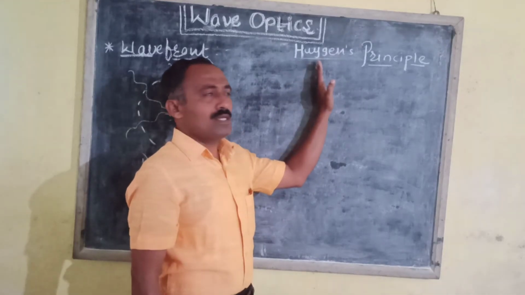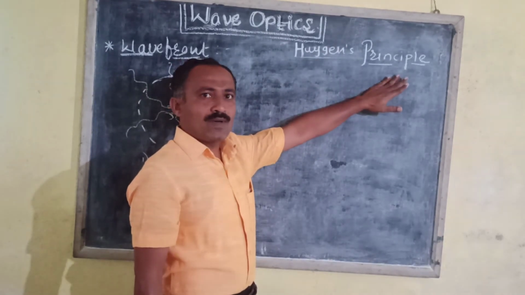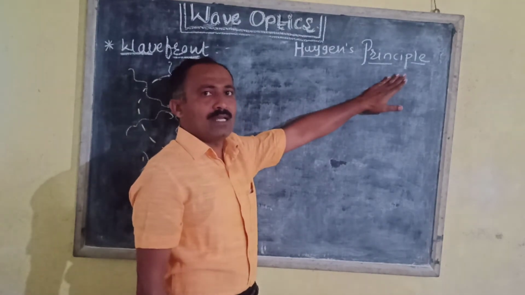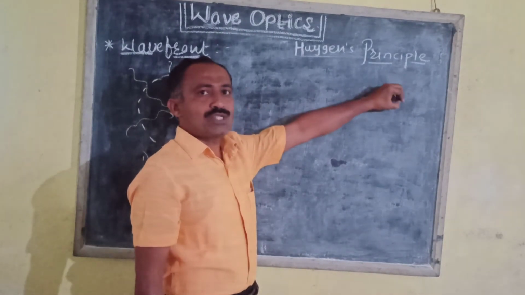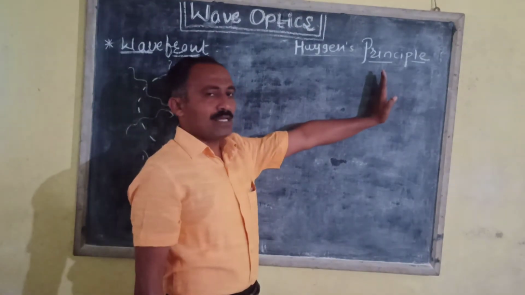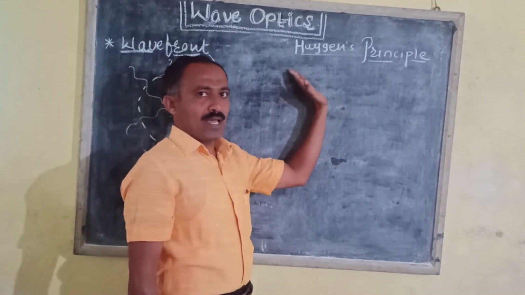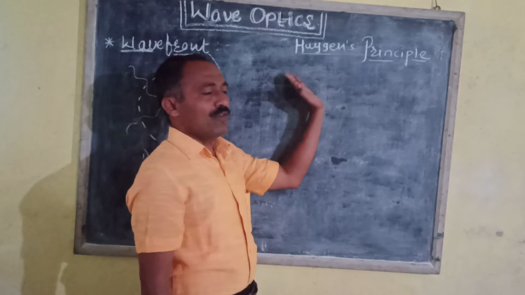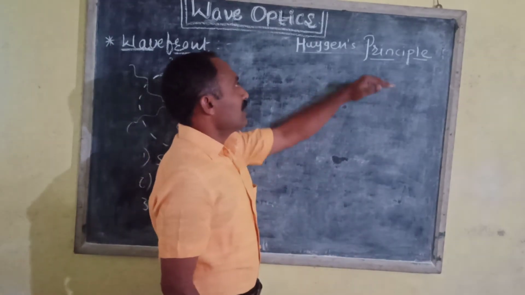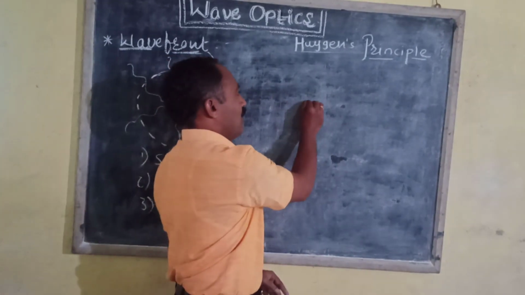Now we have to see the Huygens principle. Huygens put forward his principle with the help of which we can determine the new position of the wavefront if the shape and the size of the wavefront at the earlier instant is known. The Huygens principle states that every point on the wavefront,